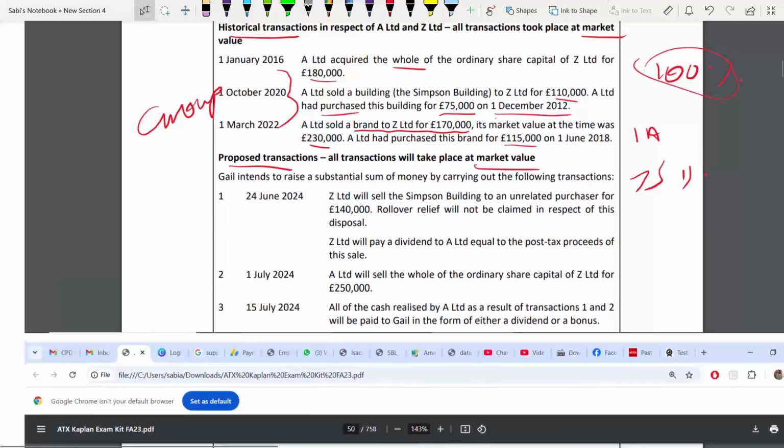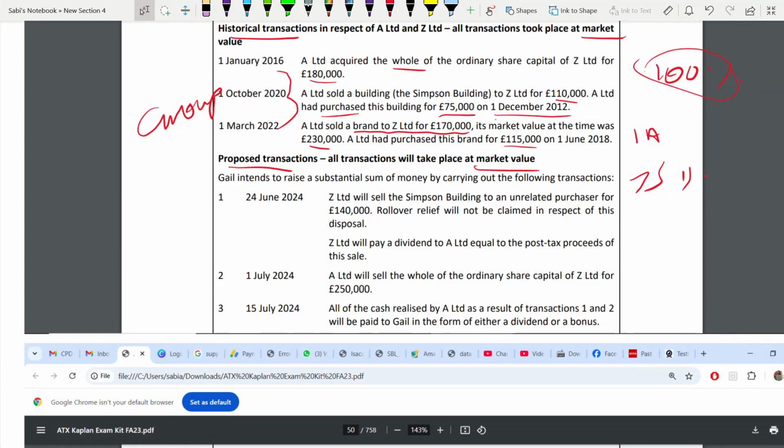Now here, I need these 3 things. Z will sell the building to an unrelated purchaser, that means outside the group, for 140,000. You need this figure, very important. I will highlight it for you. Rollover relief is not claimed. Z will pay a dividend to A equal to the post-tax proceeds of the sale. Post-tax means after you deduct the tax from the proceeds, that means after deducting corporation tax.